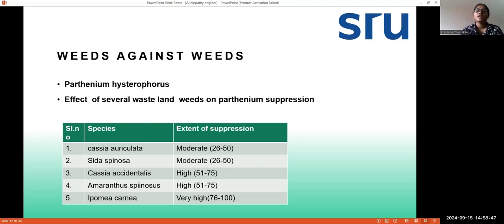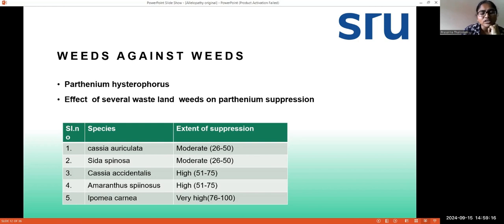And here we are giving information about which species are helpful in the suppression of some kinds of weeds and how much suppression is done by these species. So first is Cassia auriculata. The extent is nearly moderate, and the percentage is 26 to 50 only. Next is Cider spinosa.